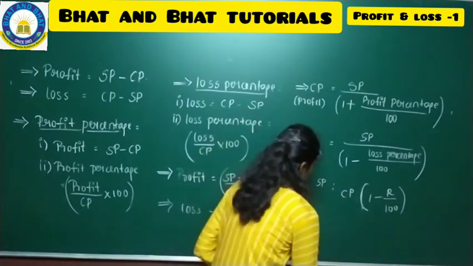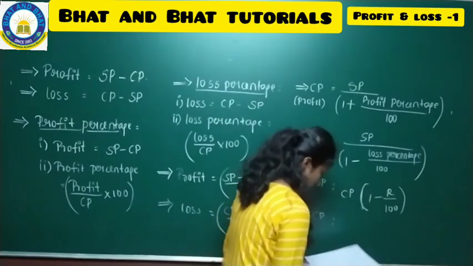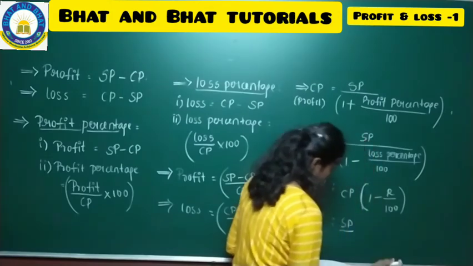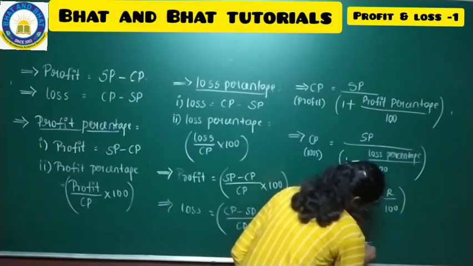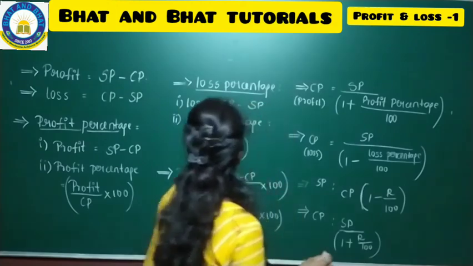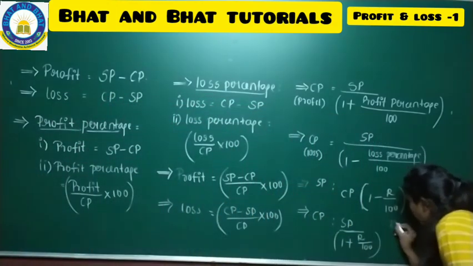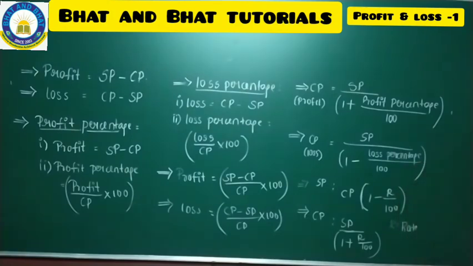Again to find the cost price you have one more formula, so that is SP divided by 1 plus R by 100. So here R is nothing but what? Rate. Make a note over here somewhere. R is equal to rate of percent, or rate you can take. Make a note of these formulas now. So fine, hope you all copied this.